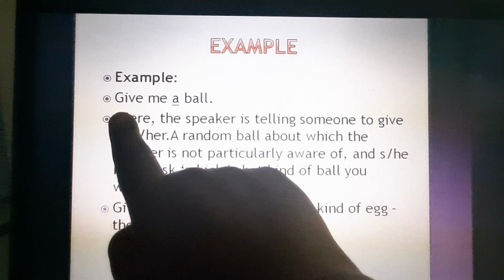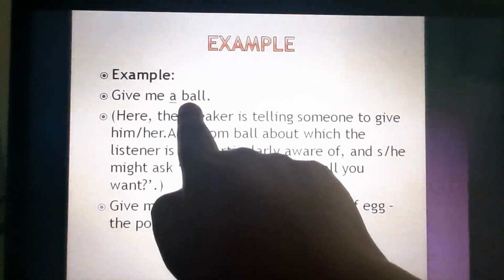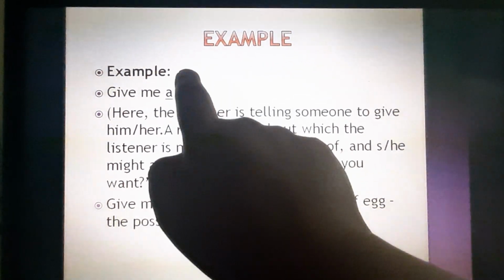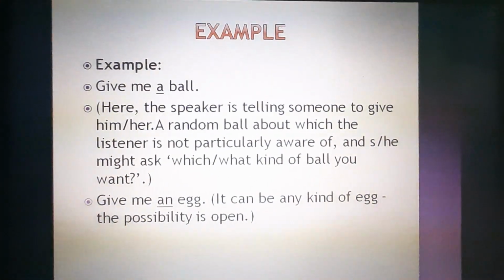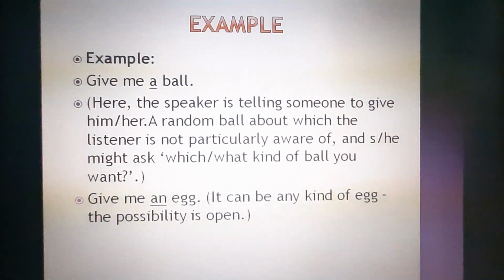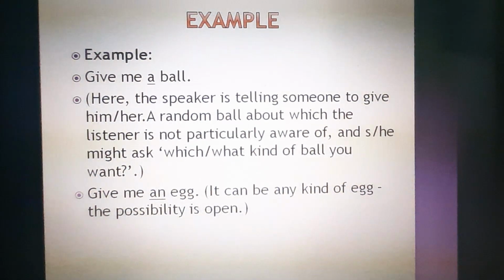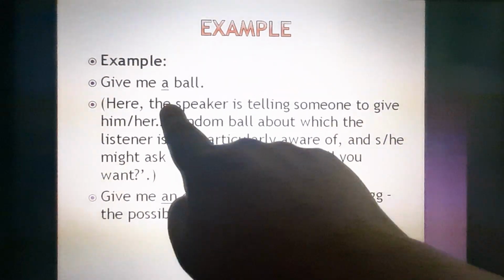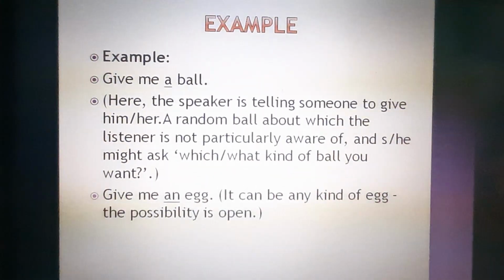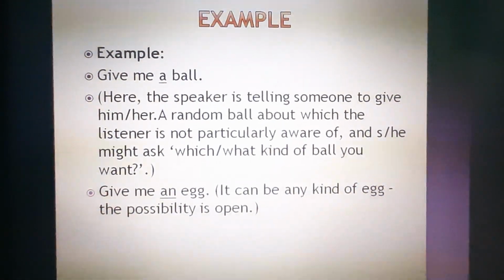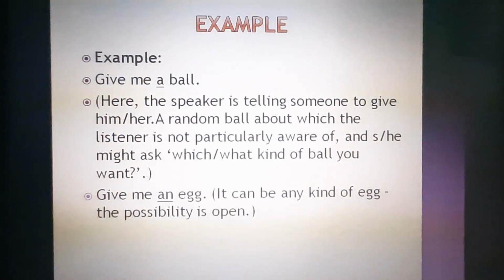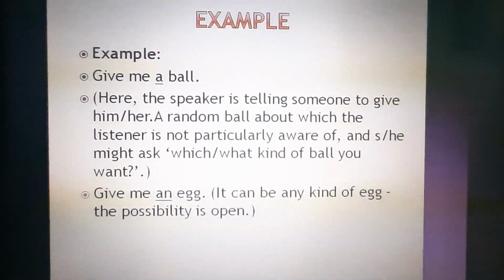Let's learn with an example. Give me a ball. Here we don't know which ball he is talking about. Is he talking about a red ball, green ball, or are they already talking about a ball? So here the speaker is telling someone to give him or her a random ball about which the listener is particularly not aware.